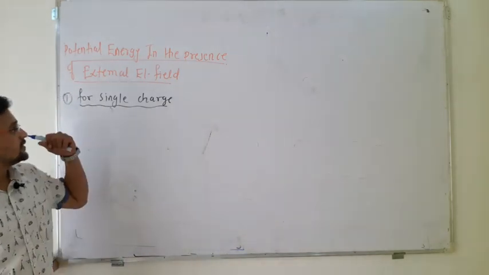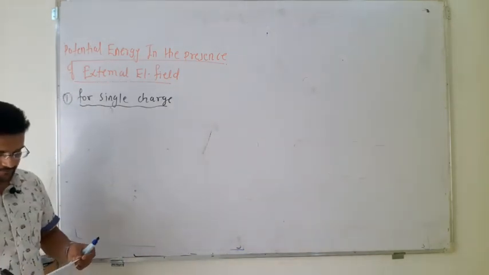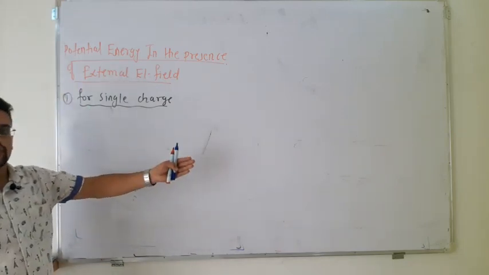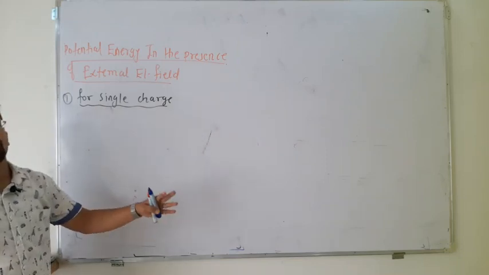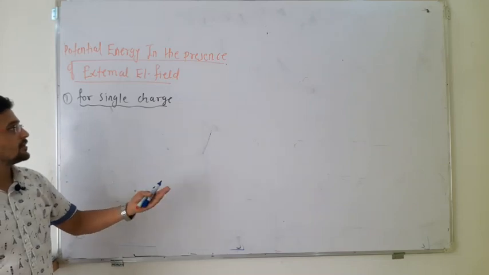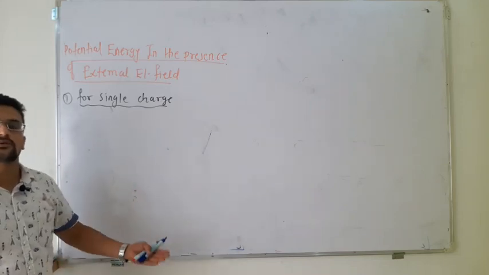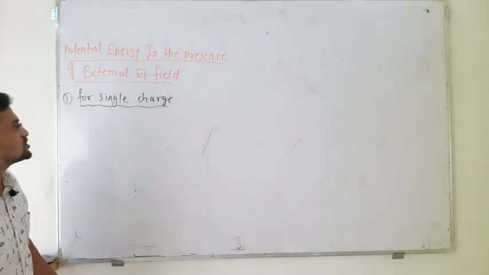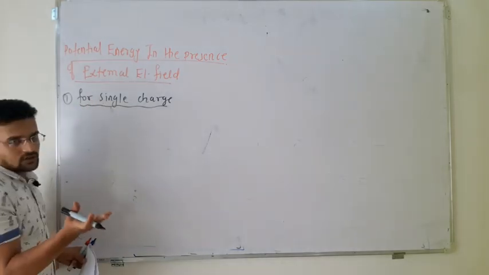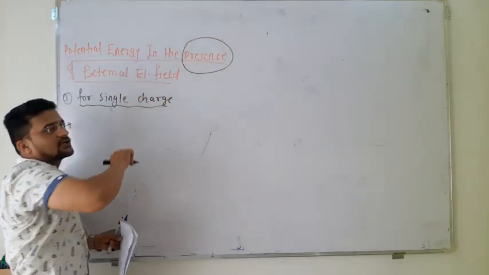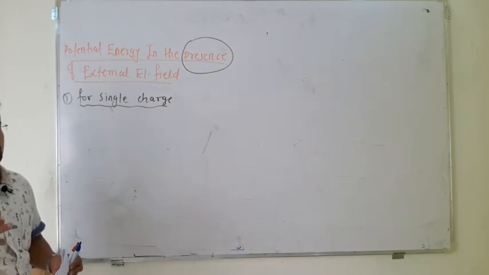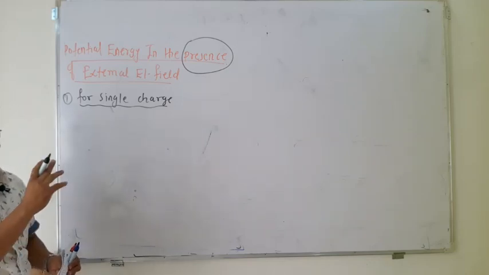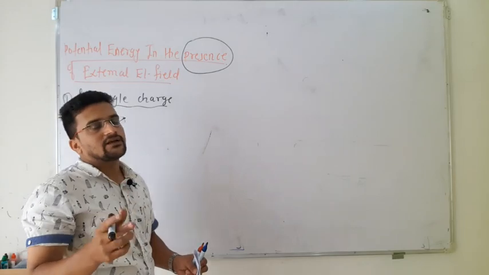So here is the next part of the same subtopic. We have already seen the electrical potential energy in the absence of the electric field. Now it's time to see what will happen to the electrical potential energy in the presence of electric field when you bring a system of charges, or maybe a single charge, from infinity to their respective position. So now consider a single charge in the presence of electric field. In the absence of electric field, we have seen the potential energy for the system of 2 charges and 3 charges. Already derived the equations, and both derivations may carry 3 marks, of course.